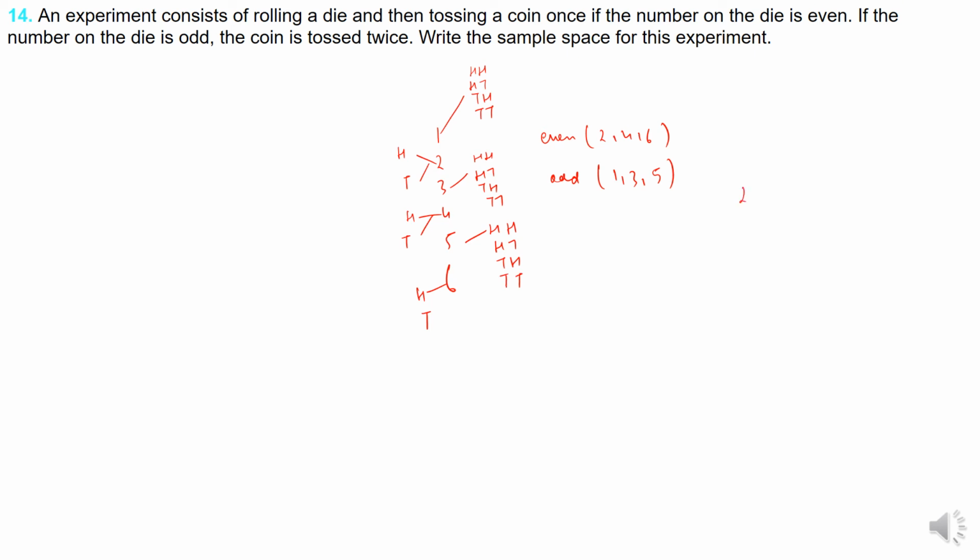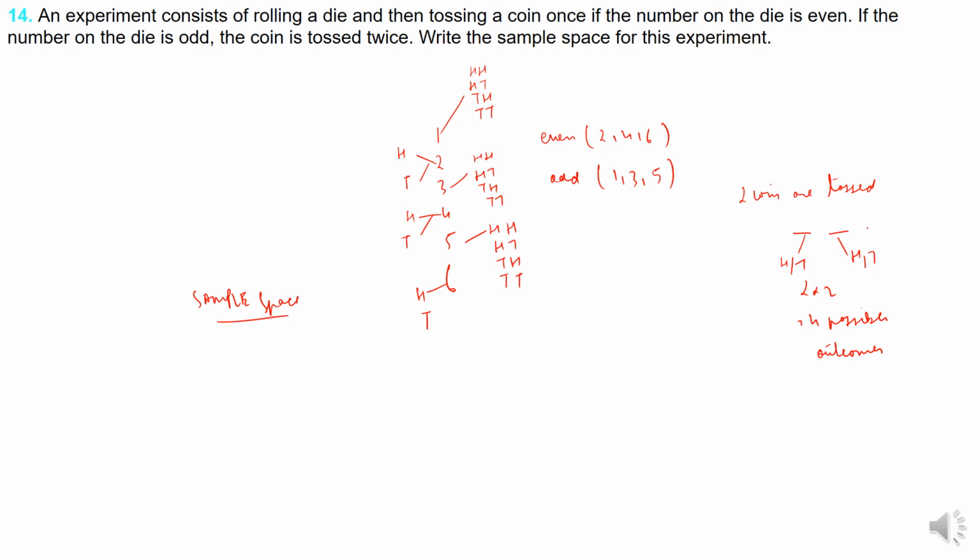Now if 2 coins are tossed, what are the possibilities? It can be head or tail, head or tail. So you will have 2 into 2, 4 possible outcomes.